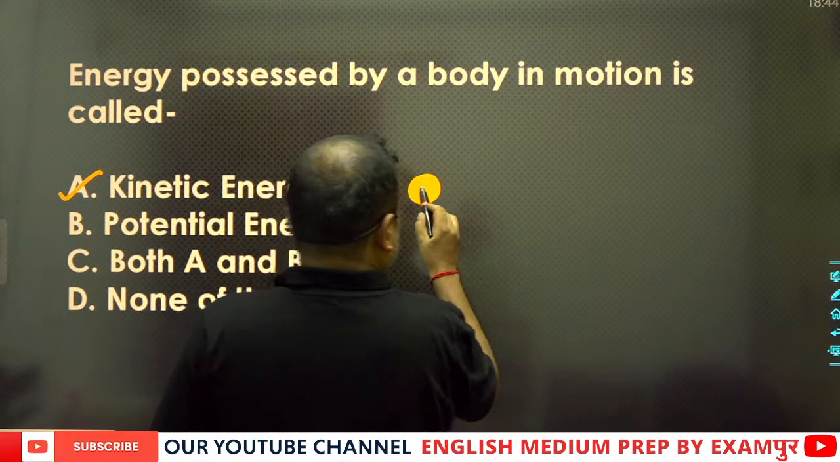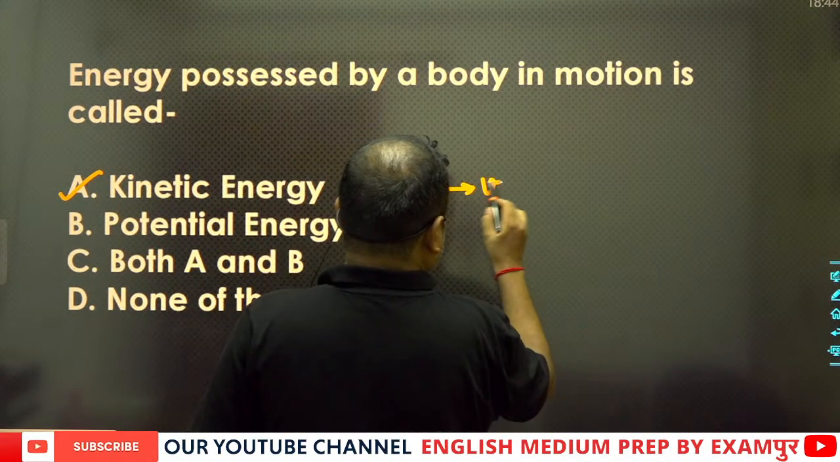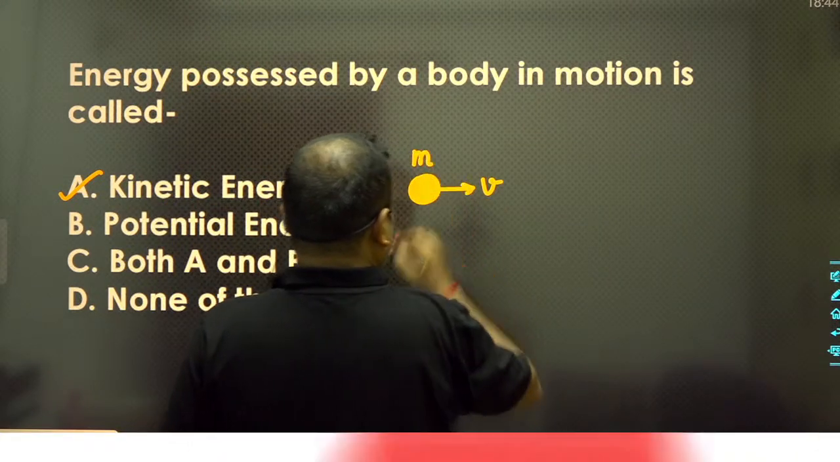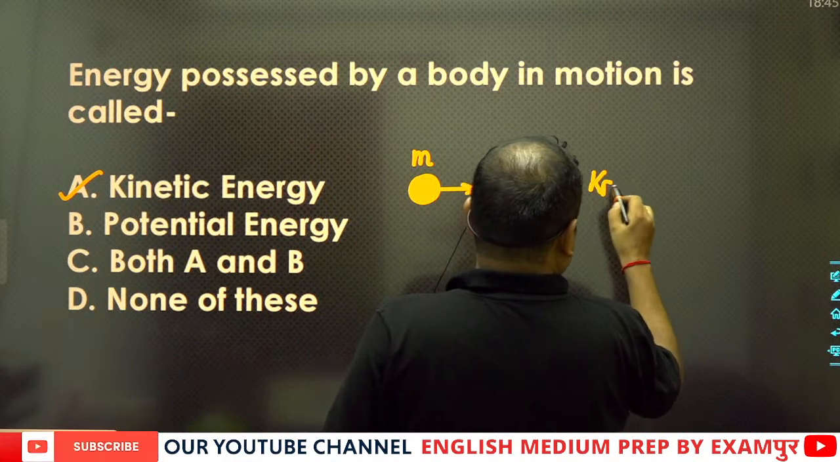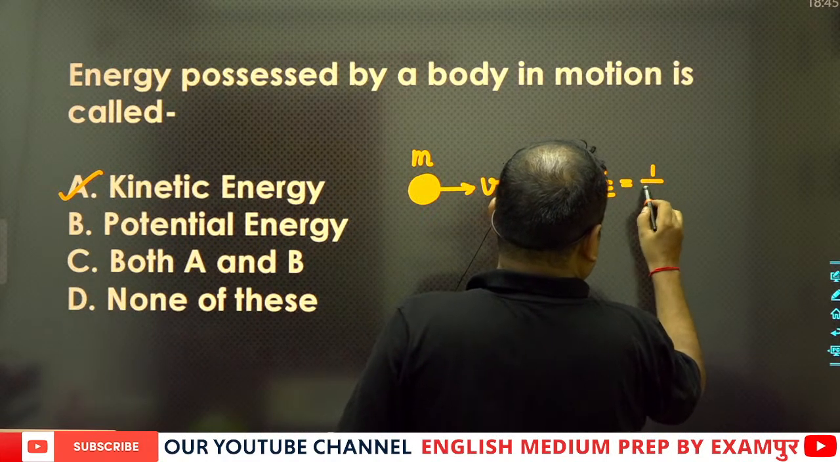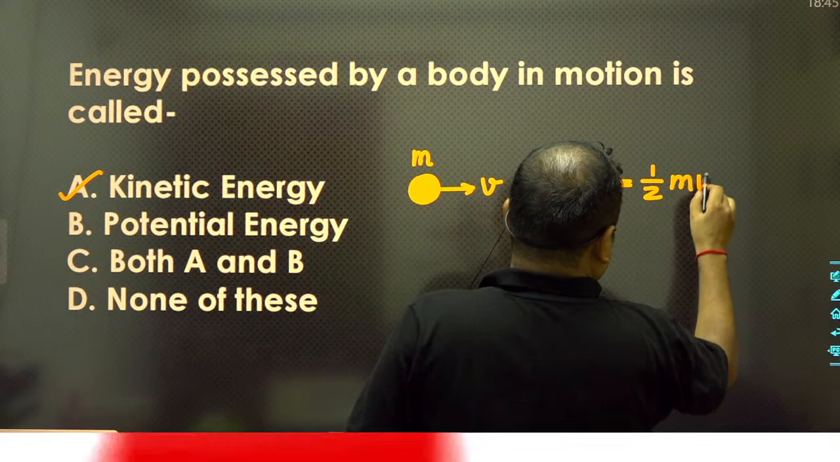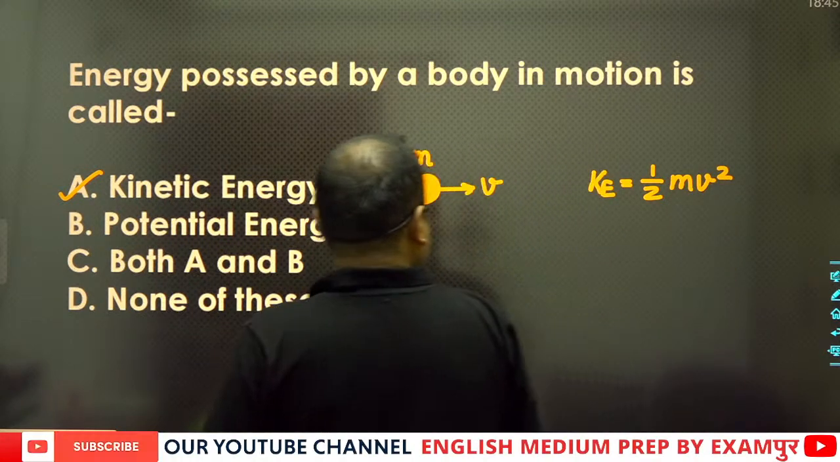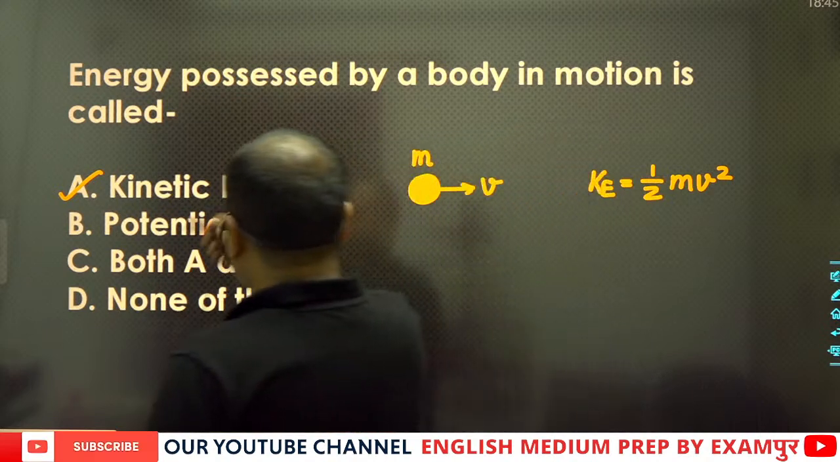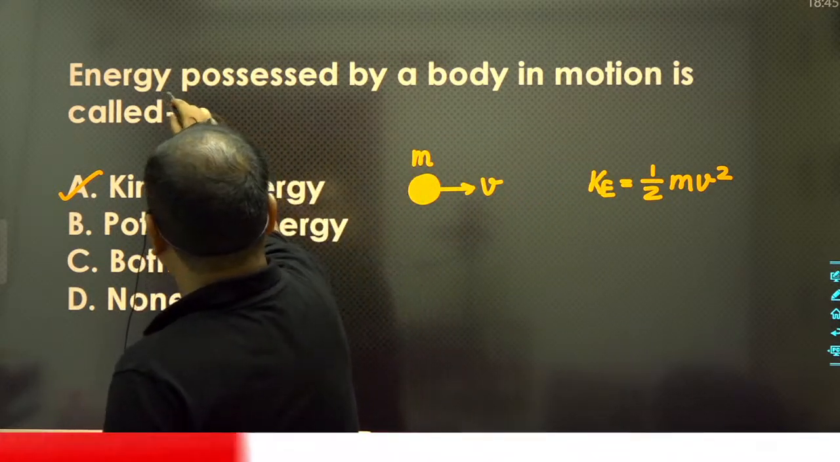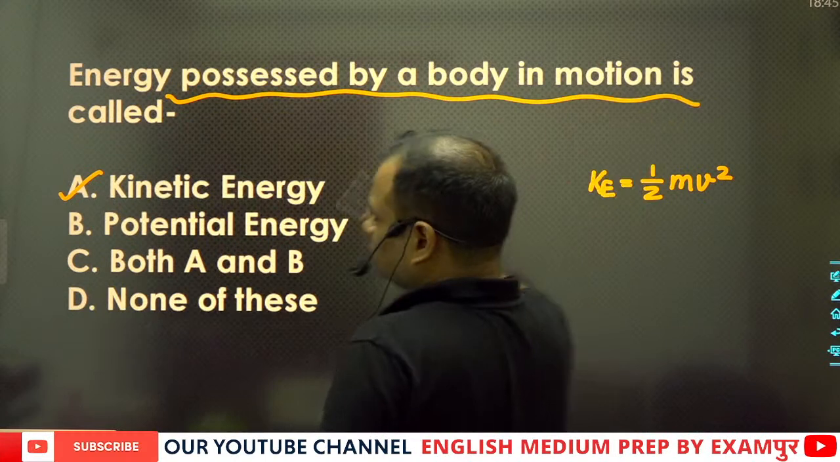This body is just moving with the velocity v, and suppose that the mass of the body is m. So kinetic energy KE will be equal to half mv square. So half mv square will be the correct answer. It means the kinetic energy is the correct answer for energy possessed by a body in motion.